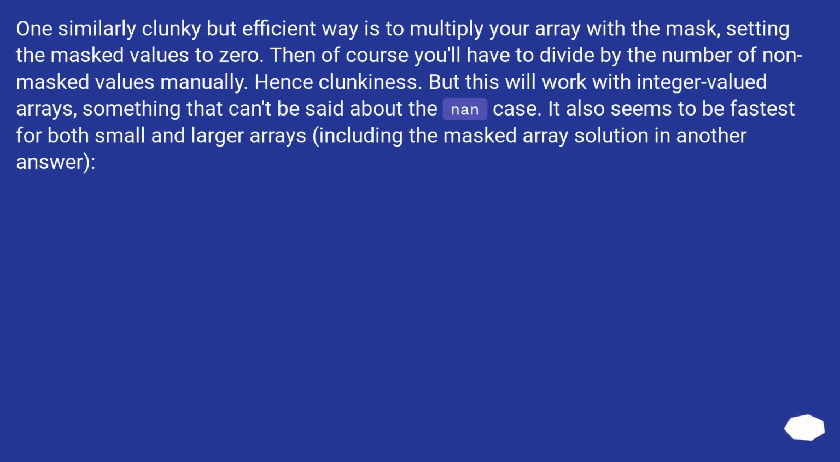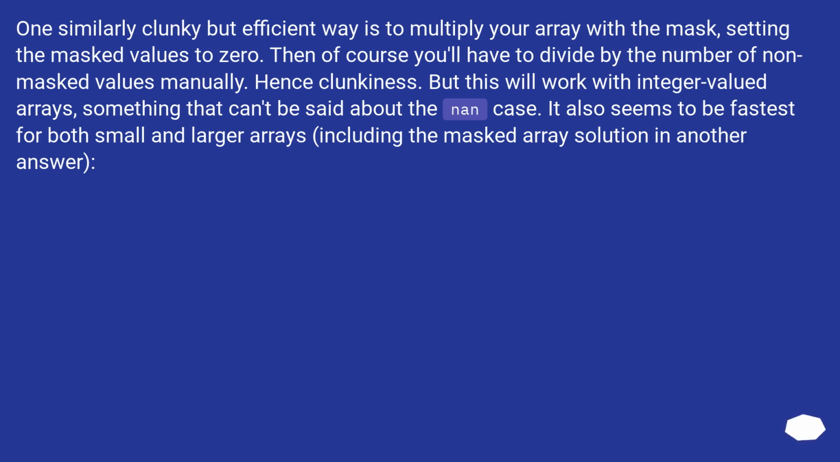One similarly clunky but efficient way is to multiply your array with the mask, setting the masked values to 0. Then of course you'll have to divide by the number of non-masked values manually. Hence clunkiness. But this will work with integer valued arrays, something that can't be said about the NaN case.